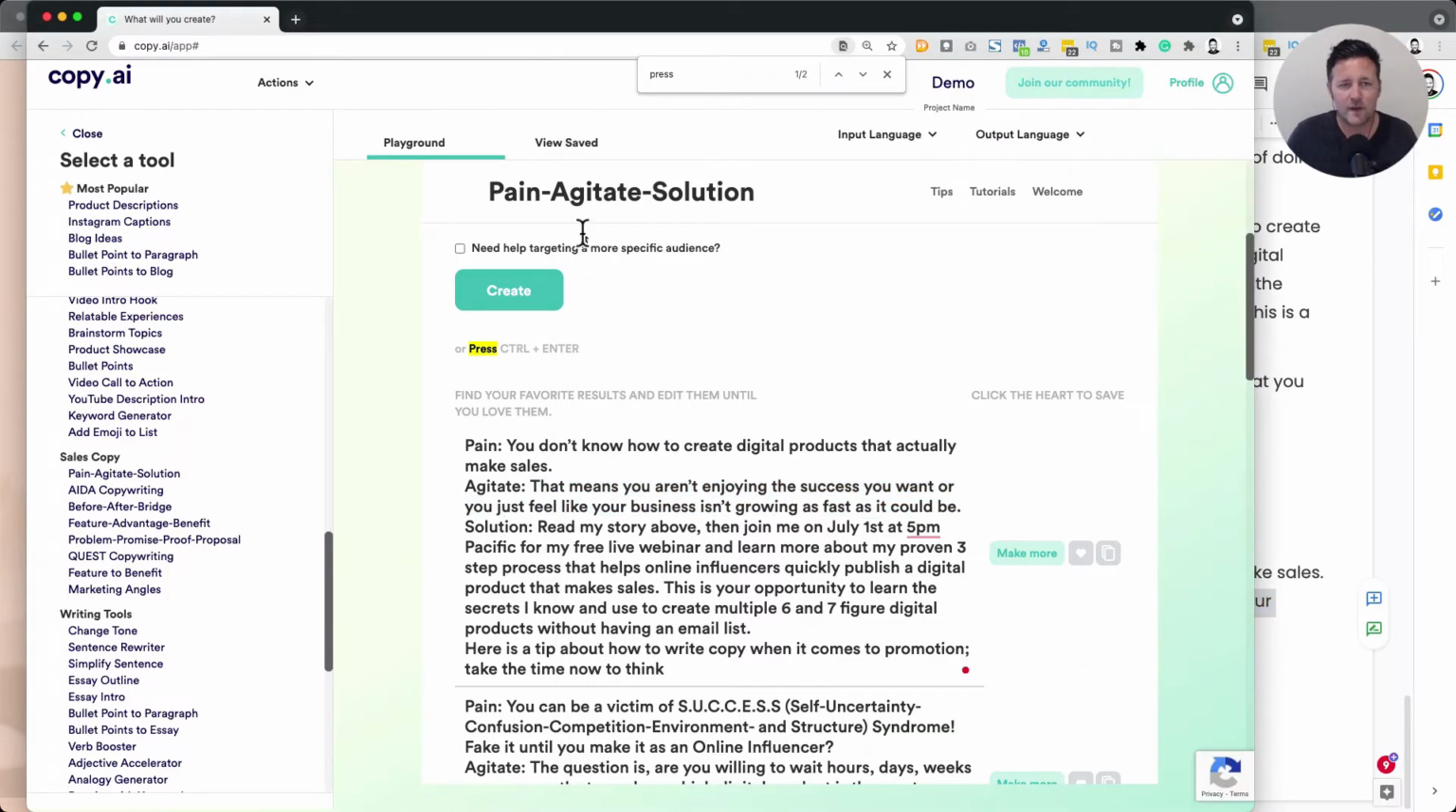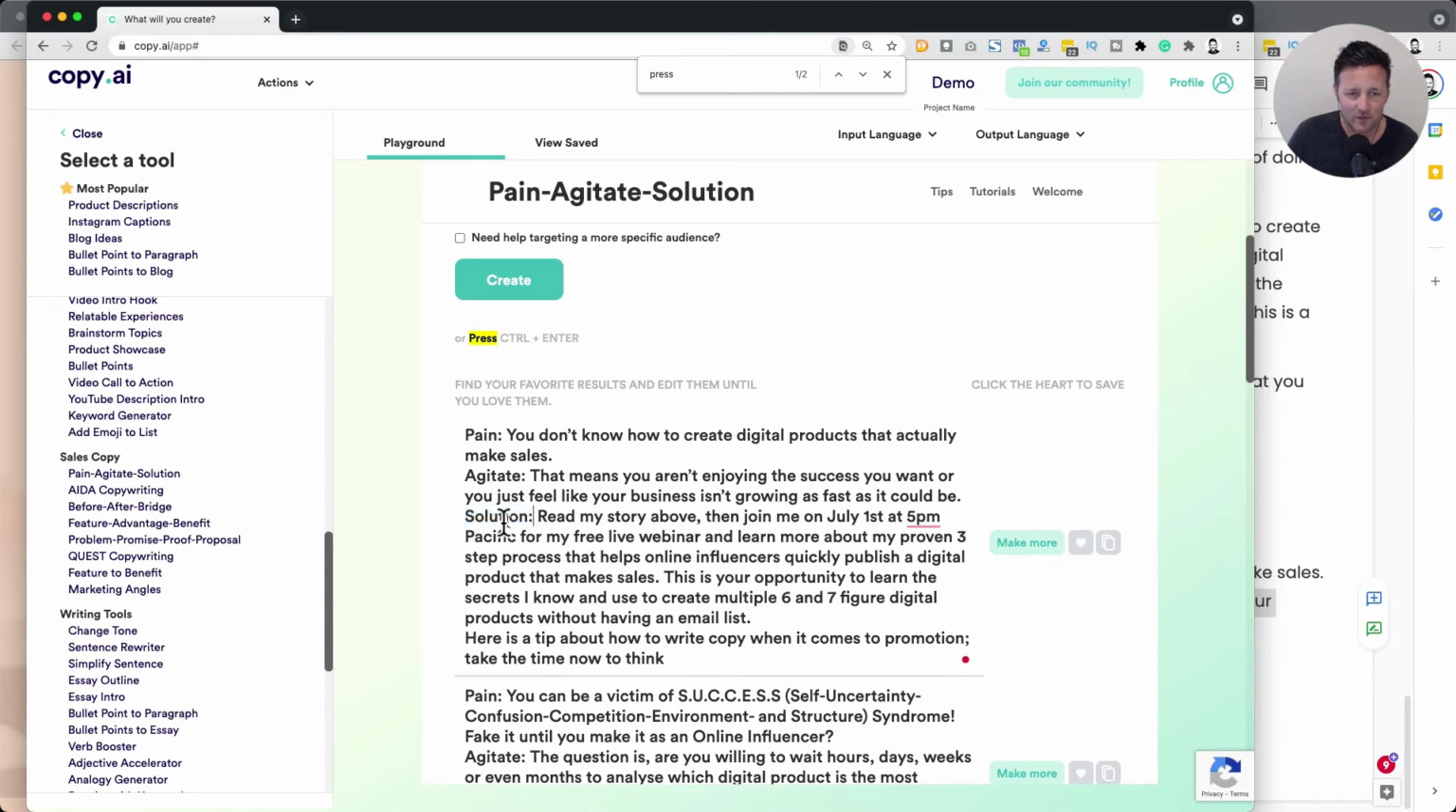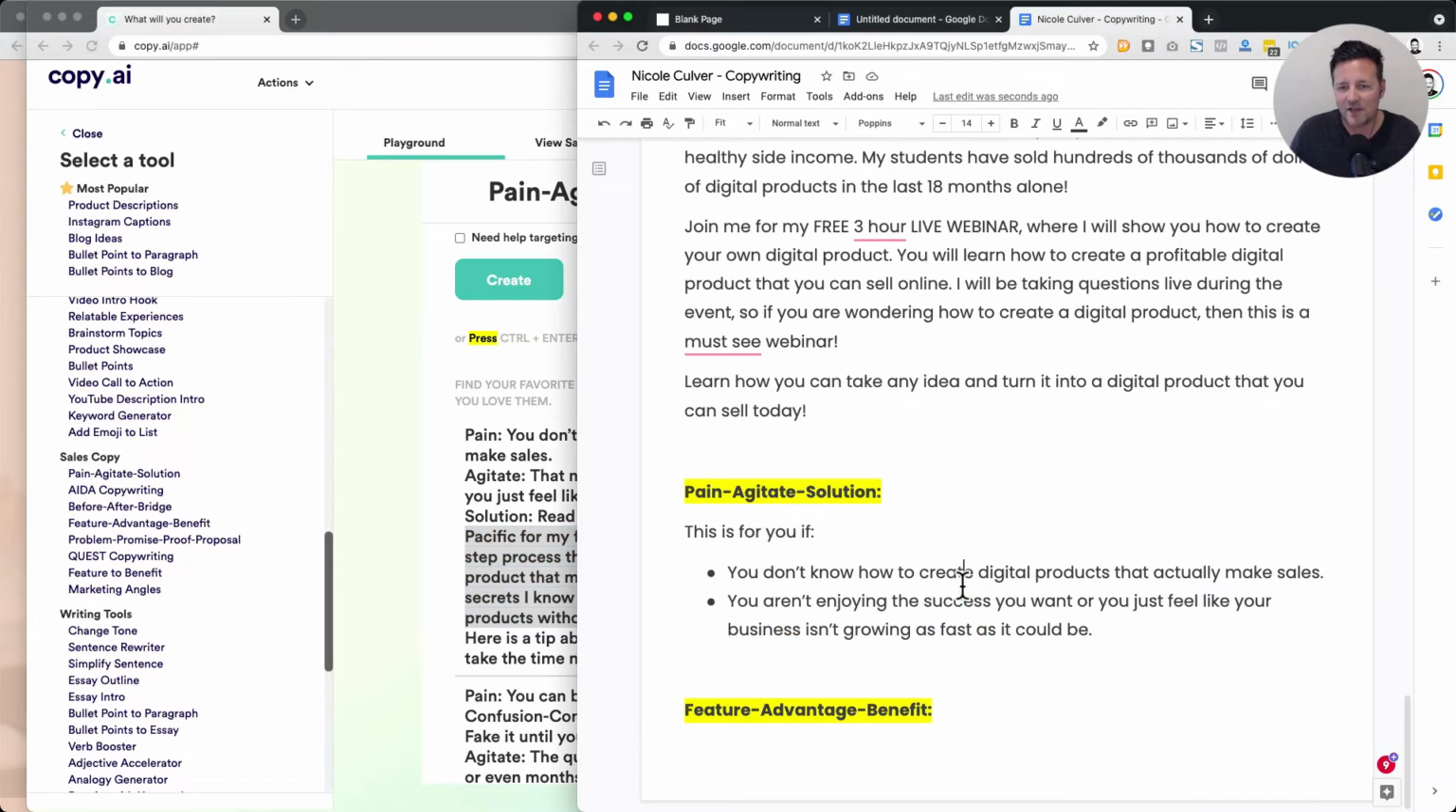And then what's really cool about this framework is it goes into solutions. So now we have actually call to action ideas. So we've got a bunch of call to action ideas here that might work really well. So if we read into this, join me. This is your opportunity to learn from secrets I know and use to create. This is good. So right there, this could be a call to action idea. So we could say call to action.